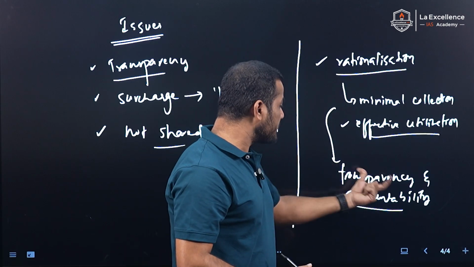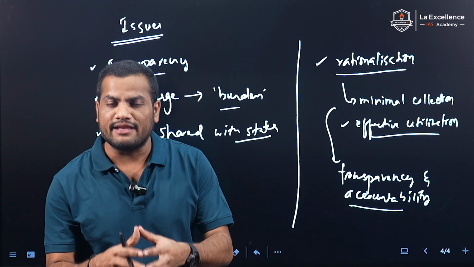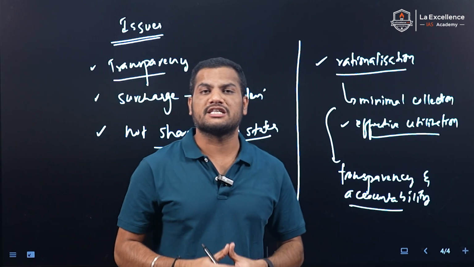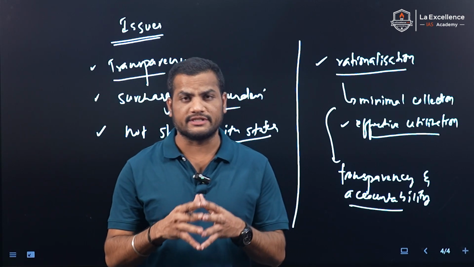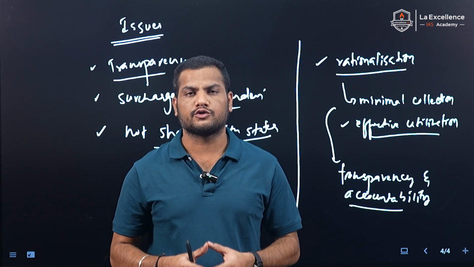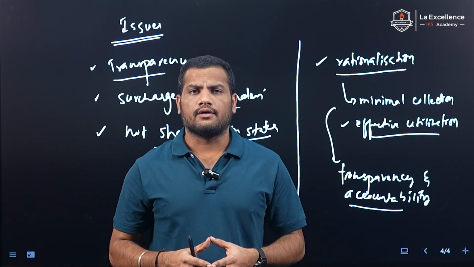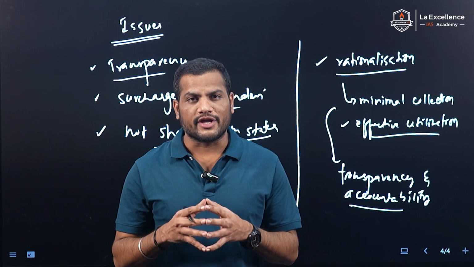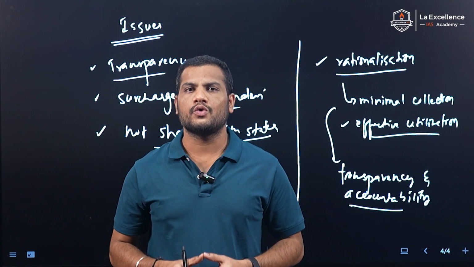By enhancing transparency and accountability in this particular system, we can also enhance the spirit of fiscal federalism in the country. So, in order to enhance fiscal federalism and also effective cooperative federalism with respect to growth and development, we have to ensure that there are some mechanisms to take care of this.